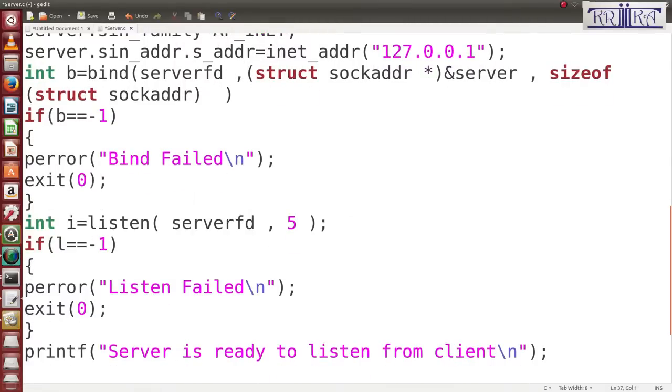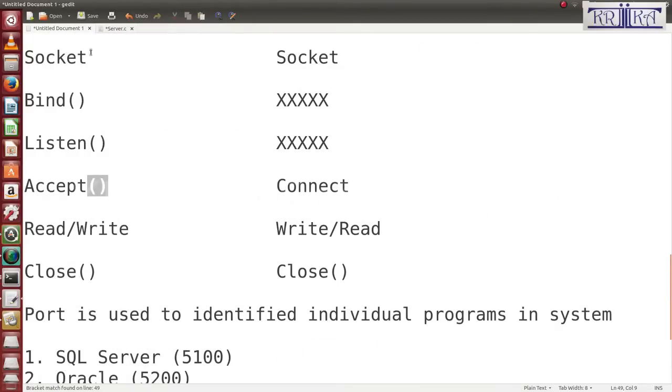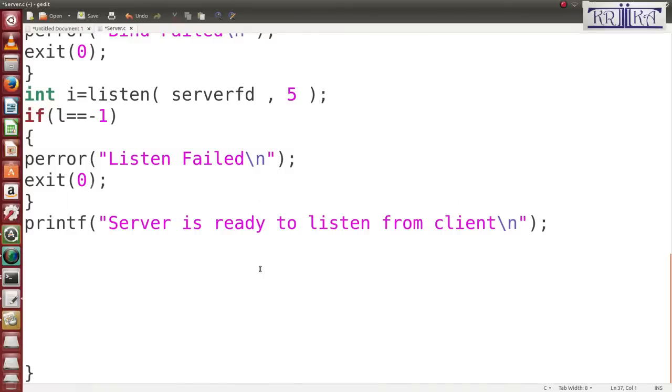Then next is what? Now your accept function. Then I will write the accept function. Now int accept. The accept function is used to accept a connection from the particular client. The listen function is used to make a queue, but the accept function accepts a particular connection. The accept function also takes three types of arguments.